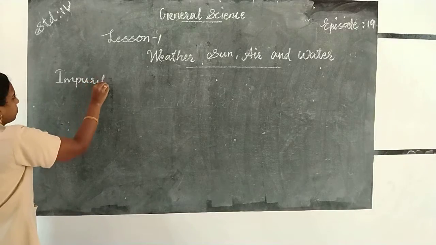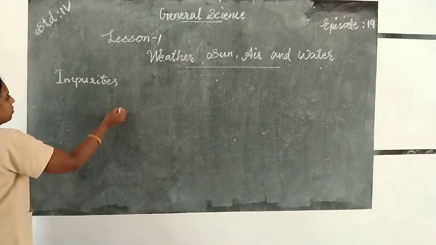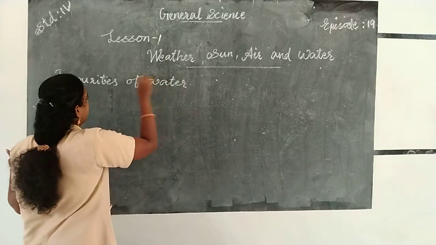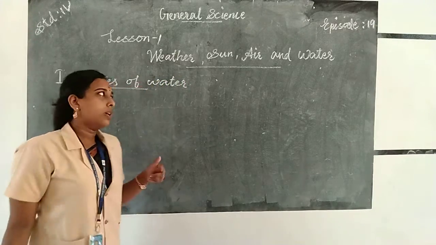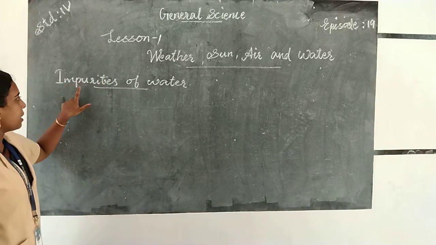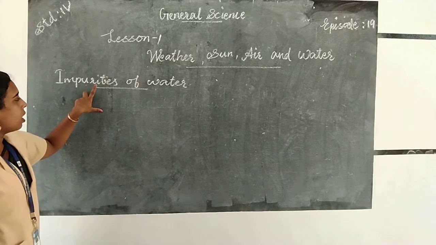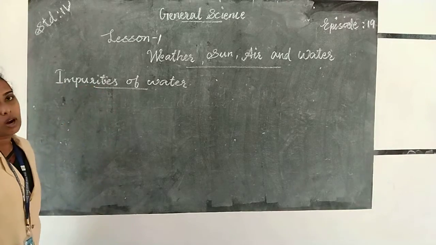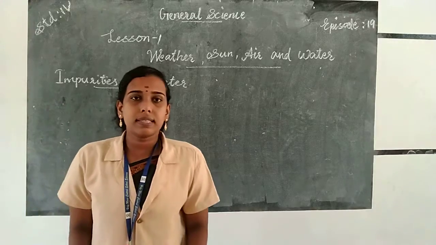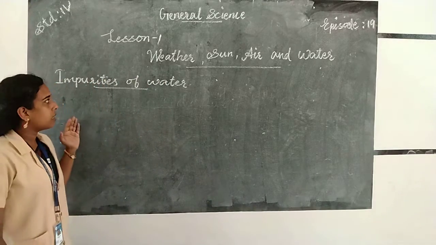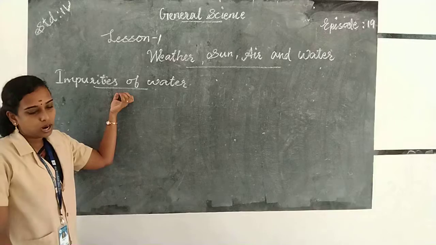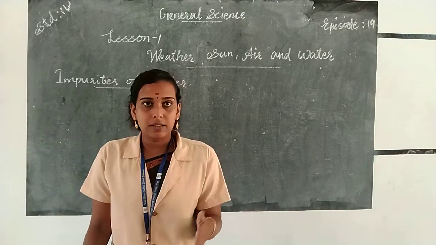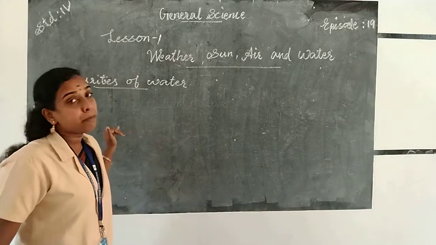Impurities of water. Okay, so what do you mean by impurities? The unwanted substances present in the water are called impurities of water, like dust particles and waste products. Such particles are called impurities.